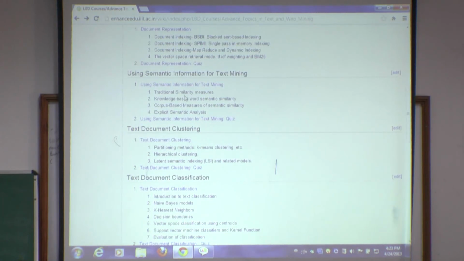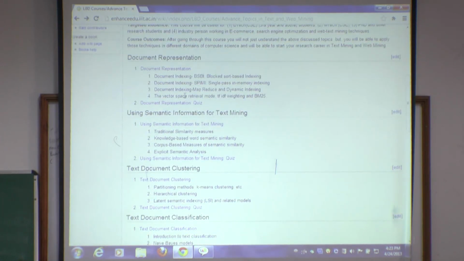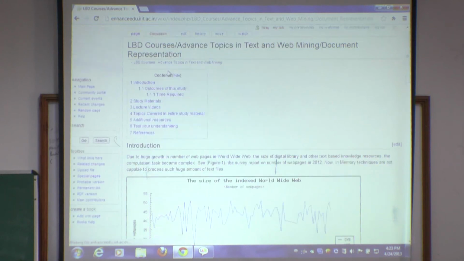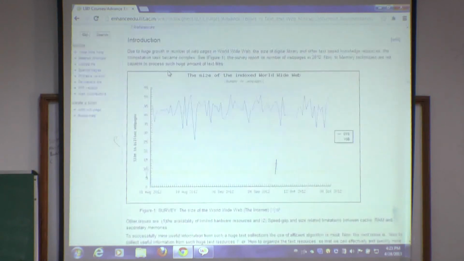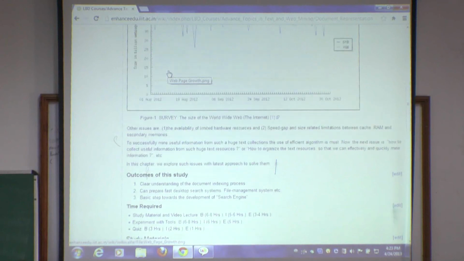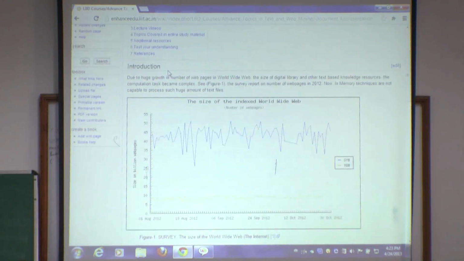Actually for each chapter, I will slightly introduce the material. Each chapter contains a basic introduction, and where it is used. For example, document clustering. What is the current use of document clustering? You read the Google News. Did you read the Google News?